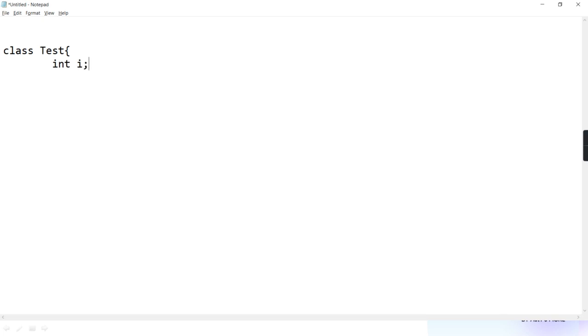Here I have created one integer instance variable, one integer static variable, and a public static void main, and inside this I have created one local variable.